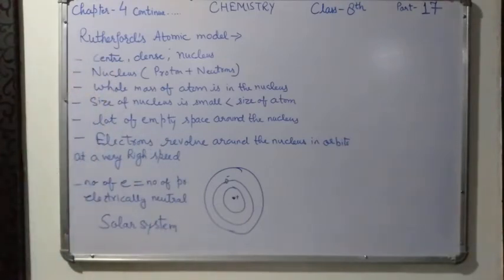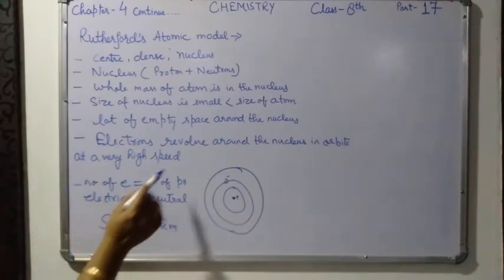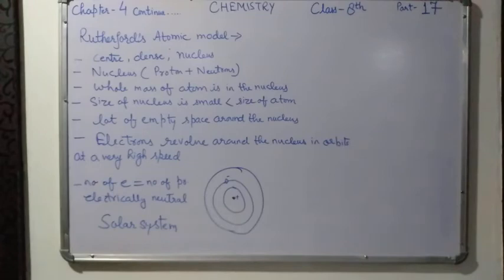Now, what are the minus points in Rutherford's atomic model? According to Rutherford's atomic model, electrons revolve at a very high speed in circular orbits around the positively charged nucleus.